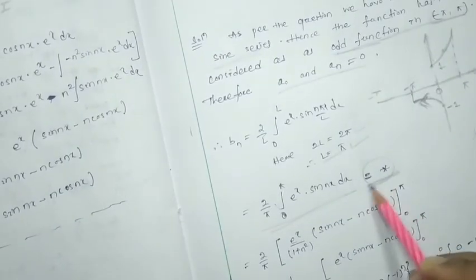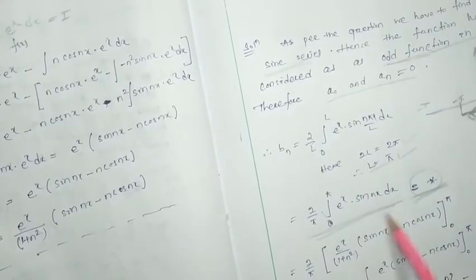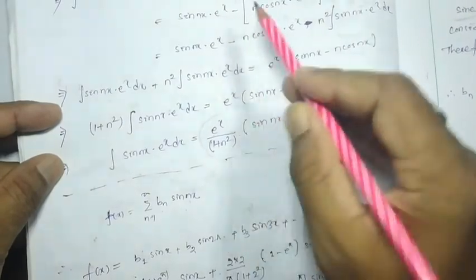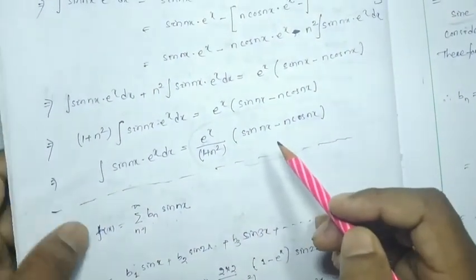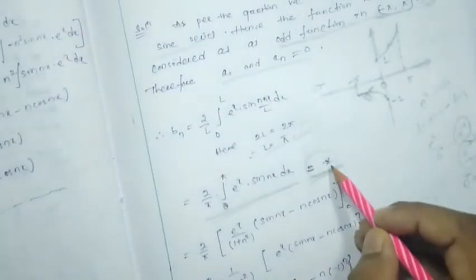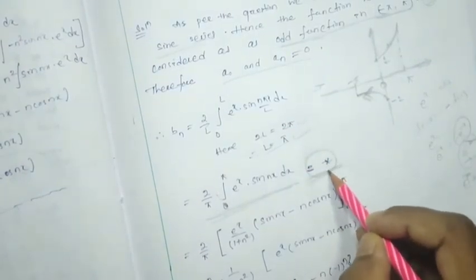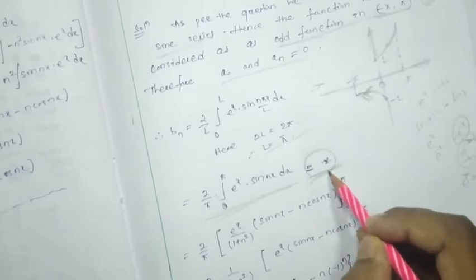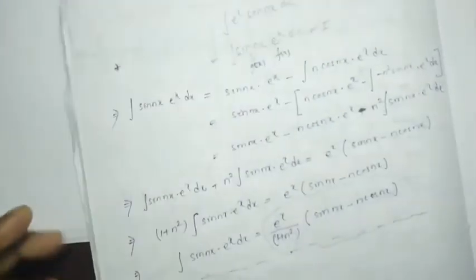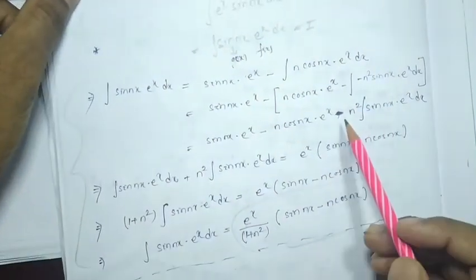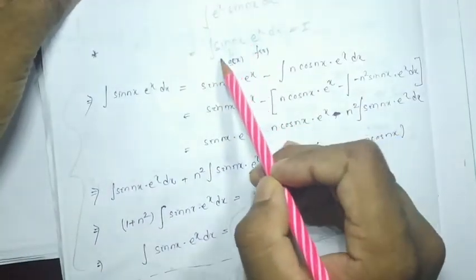I have not written it, but I am going to explain how the integration of this one will be this much. But you have to write it in your note. Here I have marked the star, which means at this position of your note you have to write this many steps. Okay, so now we start. Suppose this is the integral.